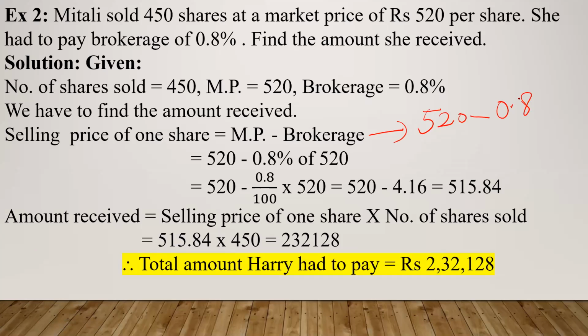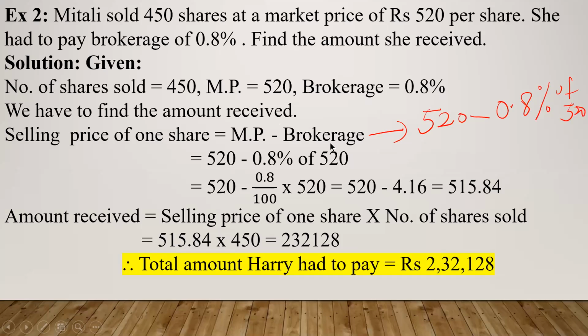It is 0.8%. Don't just write 0.8, write 0.8%. Percent of what? Brokerage is always calculated on the market price. So 0.8% of the market price, that is 0.8% of 520. That is what I have written here. Now next step, 520 minus.